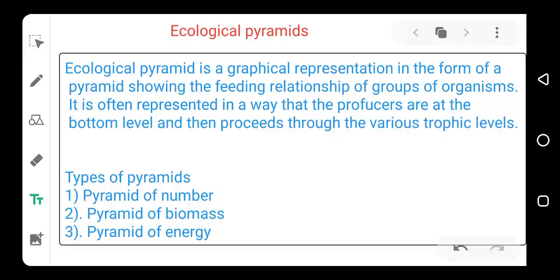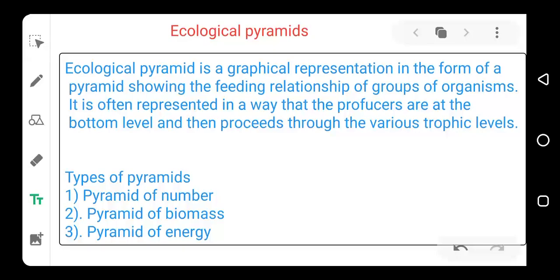When we are talking about ecological pyramids, we mean a graph that looks like a pyramid that we use to show how organisms feed, or the feeding relationship among organisms in a given ecosystem. That is what we call ecological pyramids.